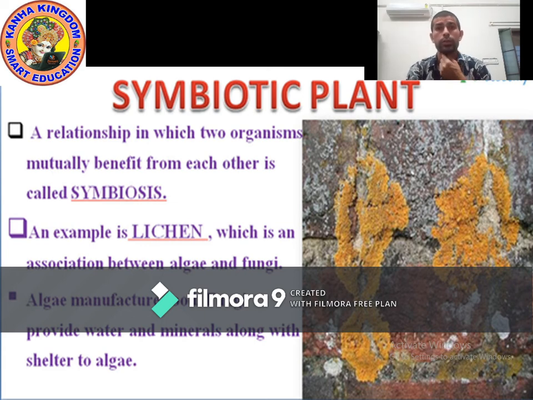Algae manufacture food, and fungi provide water and mineral along with shelter to algae. It means algae provide food to fungi, and fungi provide shelter to algae.